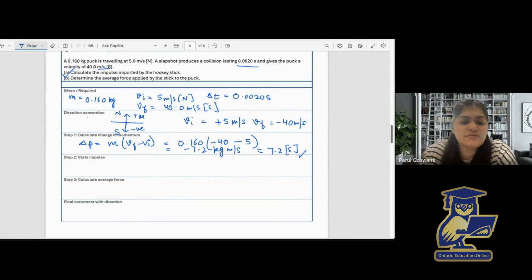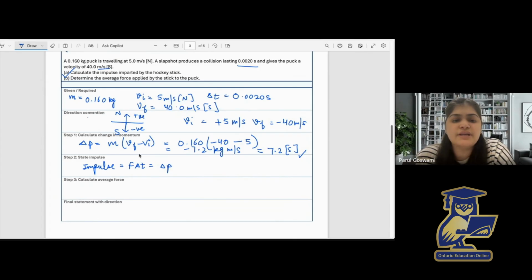Then we will state impulse. What is impulse? It is change in momentum. So we can just write impulse is change in momentum, which is F delta t equals delta P. And we have already calculated delta P, which is 7.2 south. So this implies F delta t, the impulse, equals 7.2 south. Now we can calculate the average force.